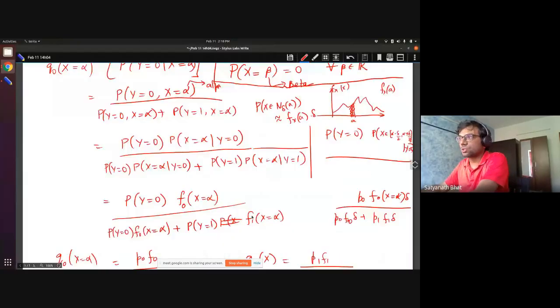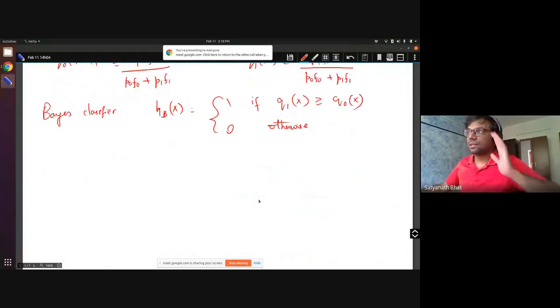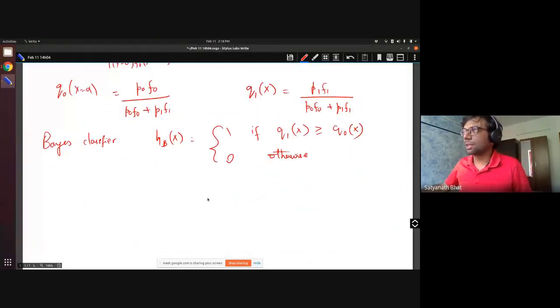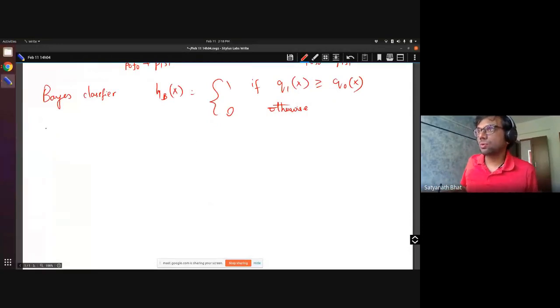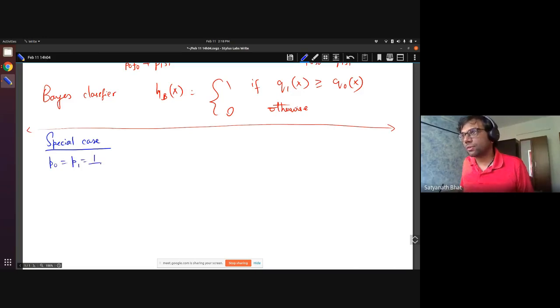Okay, fine. That's good. Because this is an important point, you will need to understand this well. So let's try to develop something more from here. Let's look at a special case. Let us suppose that P0 is equal to P1 is equal to half.